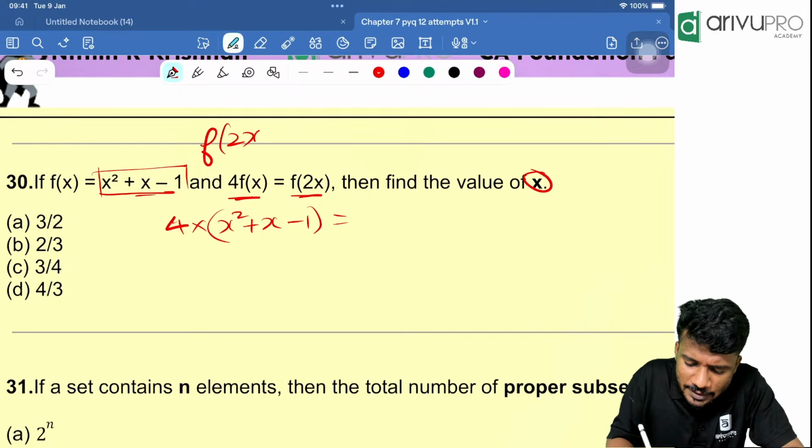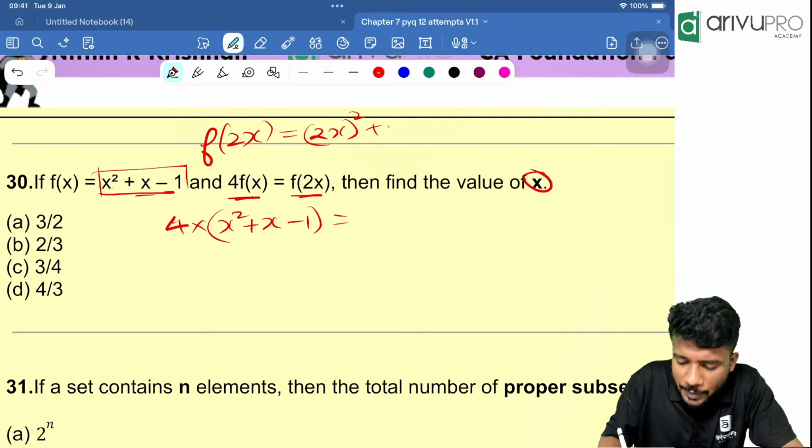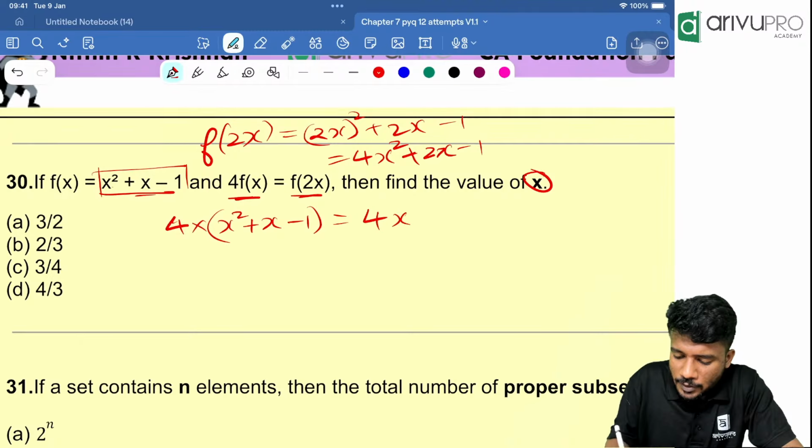f of 2x is how much? Instead of x you should put 2x. That means 2x the whole square plus 2x minus 1. That is nothing but 4x square plus 2x minus 1. Substitute over here: 4x square plus 2x minus 1.